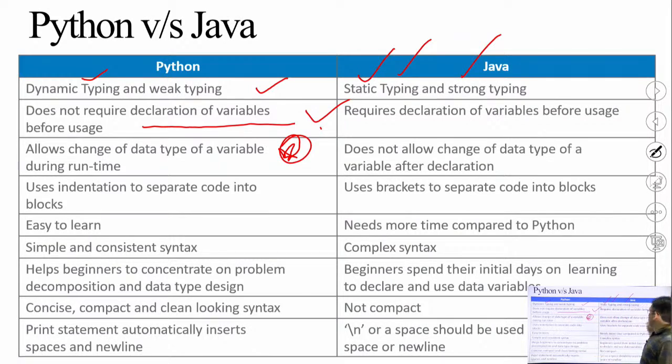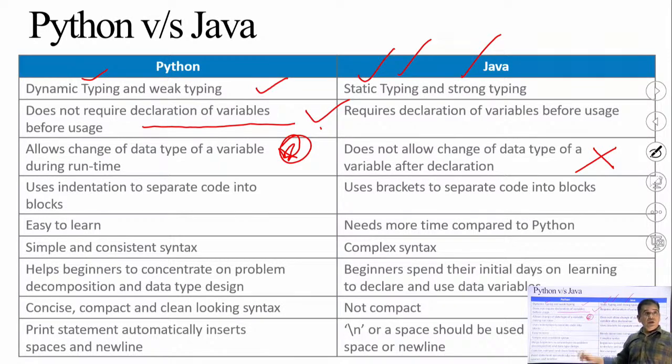But this functionality is not available in the Java programming language. The data type which you have already defined at compile time, or at the time of writing your source code, is simply used at runtime. It cannot be changed as per the dynamic requirement. So Python is more dynamic in nature, but Java is less dynamic in nature.